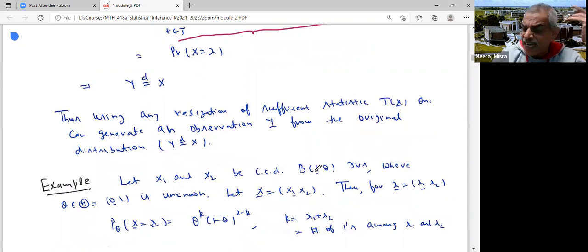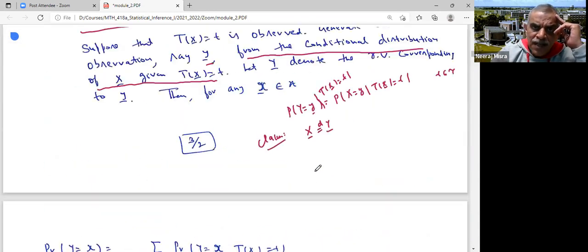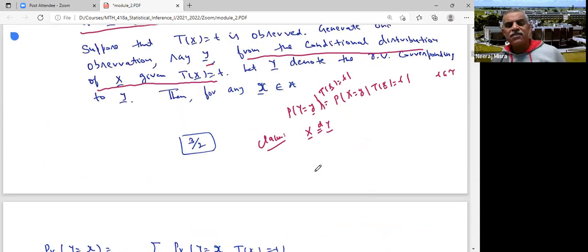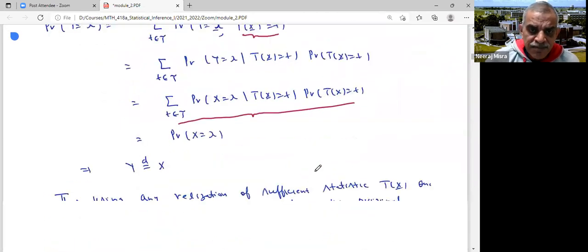Any question on this? This is slightly philosophical, but it tells you in what sense T is sufficient. T is sufficient in the sense that given the knowledge of T, I can generate one observation from my original distribution. So that means T contains all the information about the original distribution, because I can generate as many observations as you want from that, given the value of T.